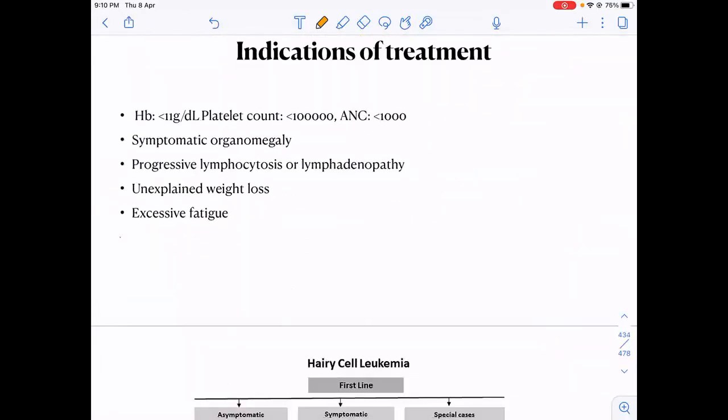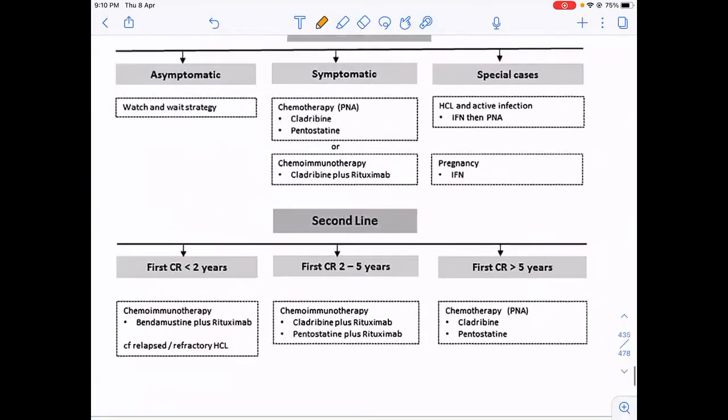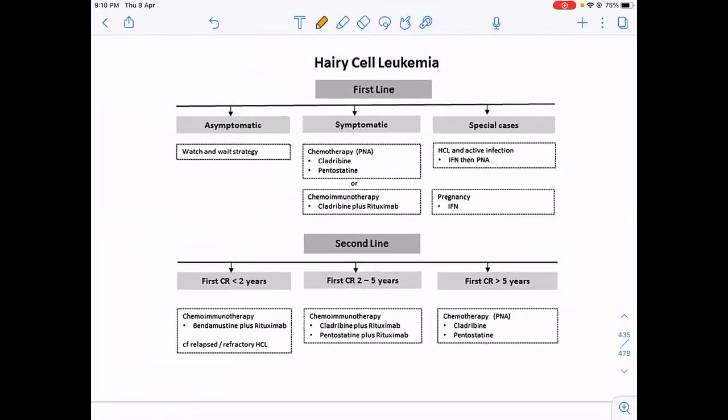So, in hairy cell leukemia, not all leukemias need treatment. If they have significant cytopenia, significant organomegaly, or significant constitutional symptoms, then only these patients are treated. Then they'll ask you, what is the first line treatment of a hairy cell leukemia patient? Your answer is cladribine. Okay, they are nucleoside analogs. Another drug which is used is pentostatin.